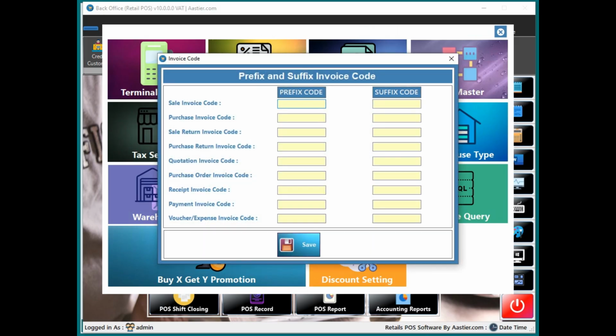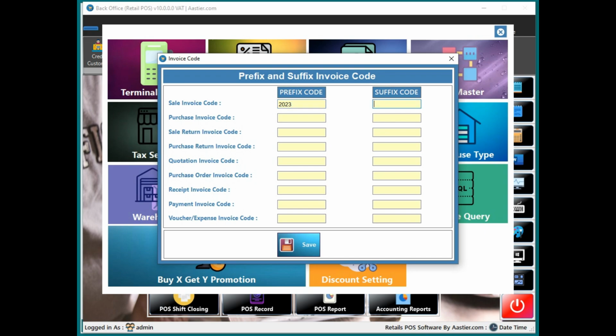And invoice code, suppose the sales invoice will start with 001, and you wanted to add some kind of prefix codes like ABC or 2023, then 001. In that case you have to enter 2023.